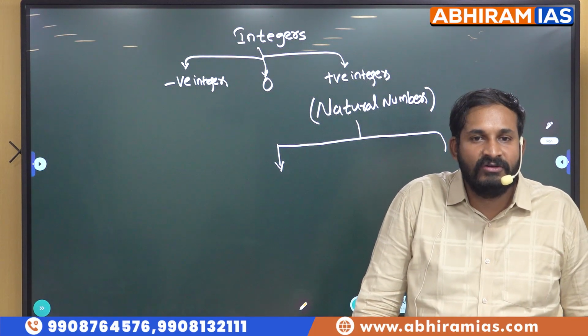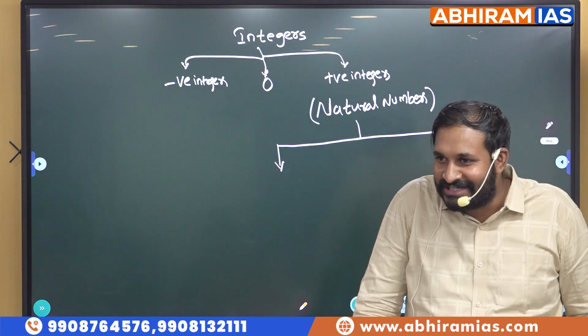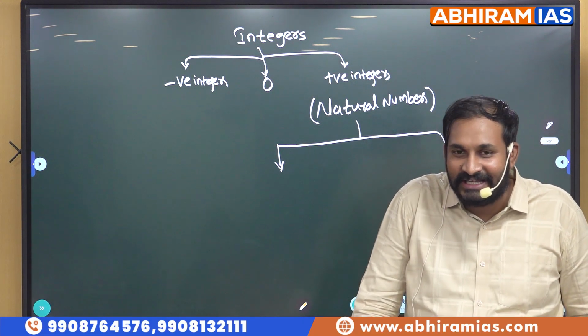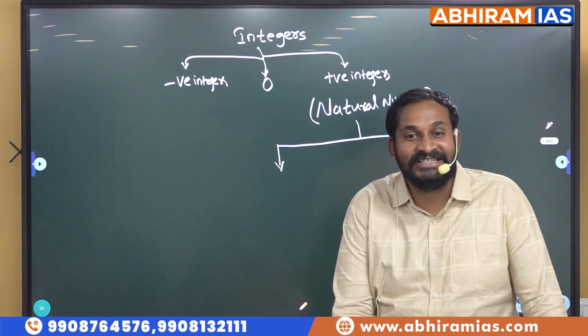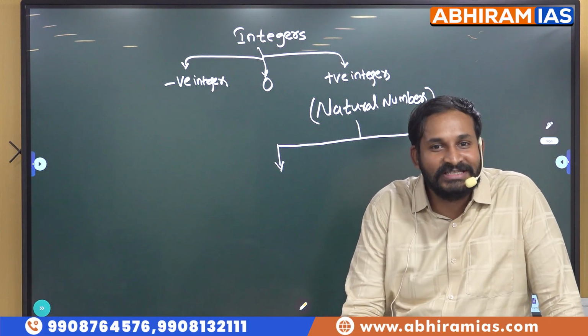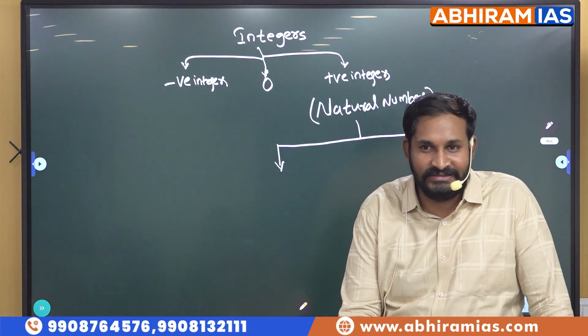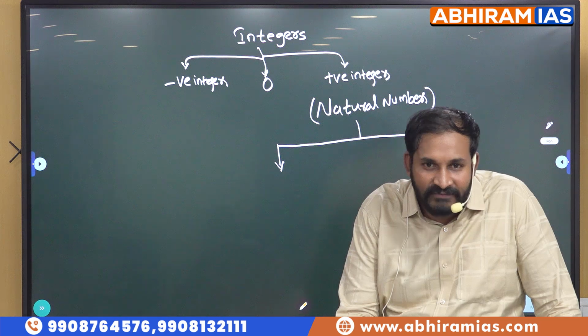Now tell me, is 0 an even digit or odd digit? Even digit. Just now we discussed 0 is divisible by any number, so obviously 0 is also divisible by 2. 0 is an even digit.